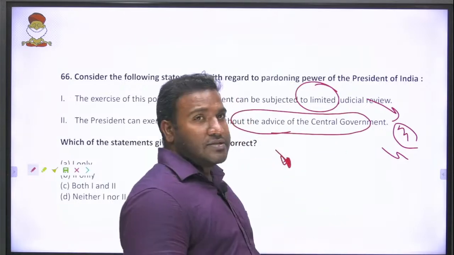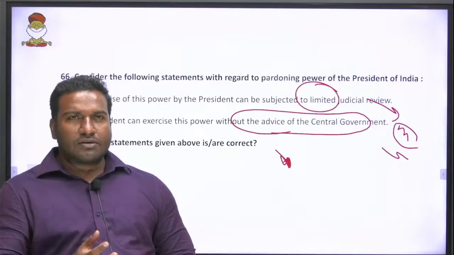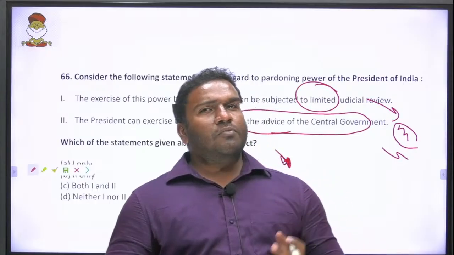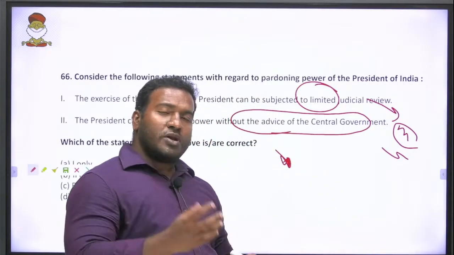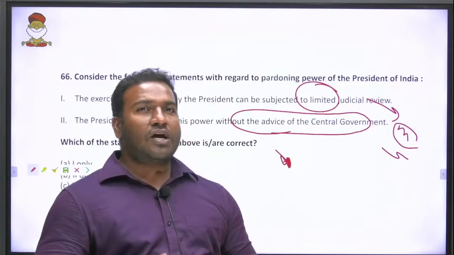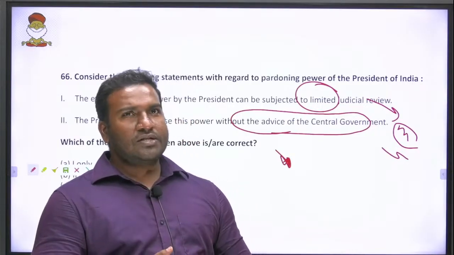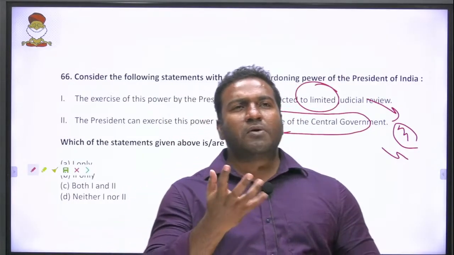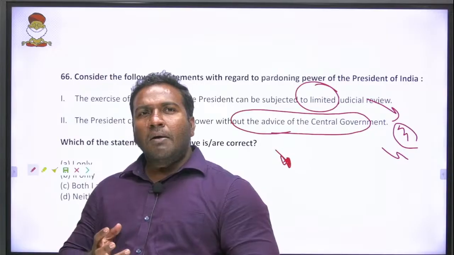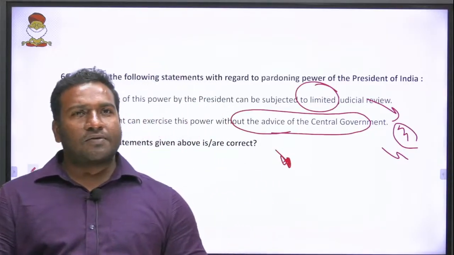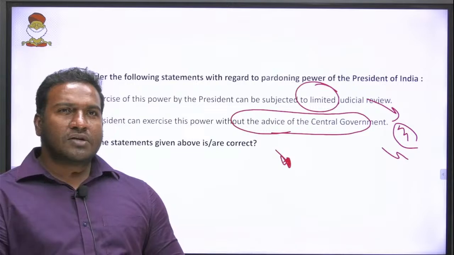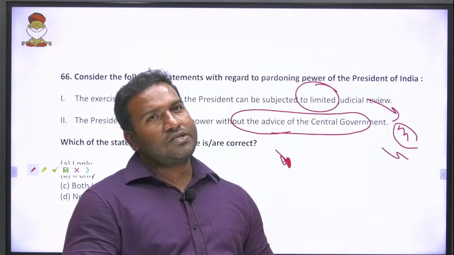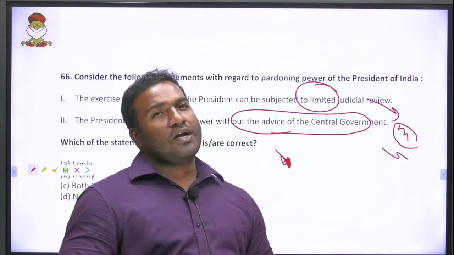So अब say, now think, link to current affairs. When Pranab Mukherjee became president, so many people were given the death sentence. Your Ajmal Kasab was given the death sentence. Yes, so many people were given death sentences, and Pranab Mukherjee was called a powerful president. But Pranab Mukherjee was not the powerful president at that point of time. Say the Modi government had come, and the Modi government, the powerful council of ministers, advised to give death penalties.